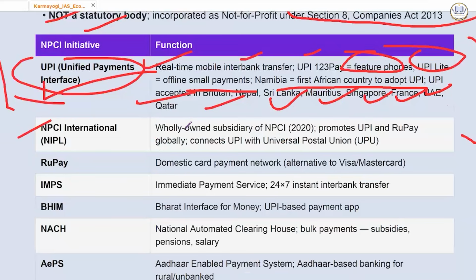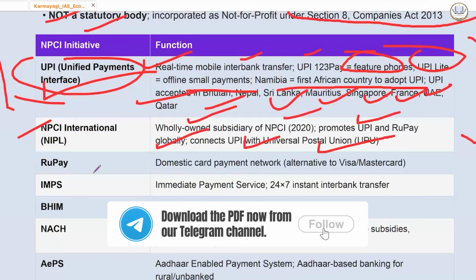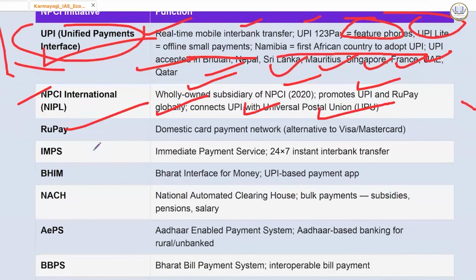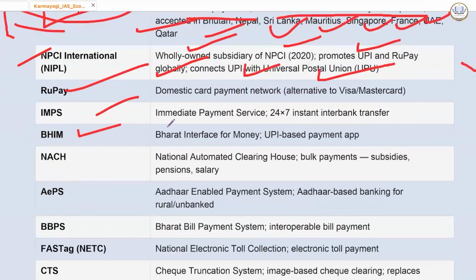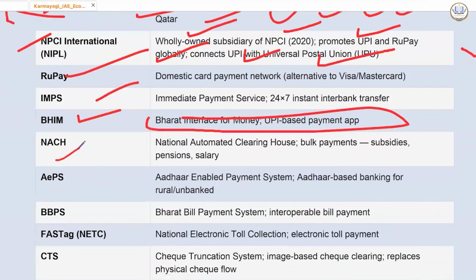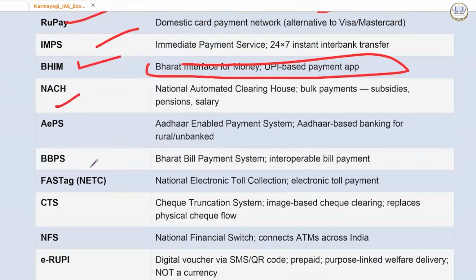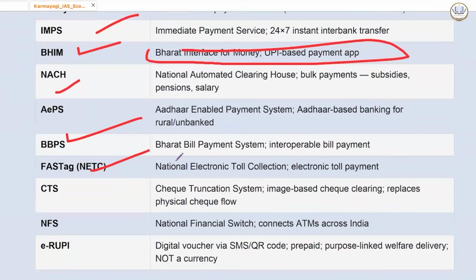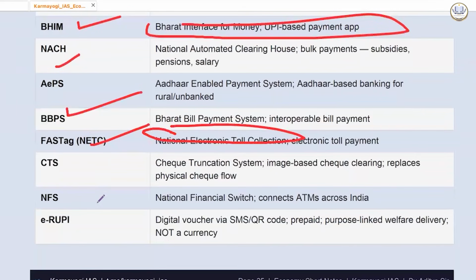Then NPCI International, a wholly owned subsidiary of NPCI, promotes UPI and RuPay globally, connects UPI with Universal Postal Union. RuPay कार्ड आपने यूज किया ही होगा. IMPS ट्रांसफर, भीम, भारत इंटरफेस फॉर मनी. ठीक है. This is National Automated Clearing House. These are not that important. Bharat Bill Payment System, FASTag, you would have seen for toll collection. CTS is Cheque Truncation System, not transaction system.